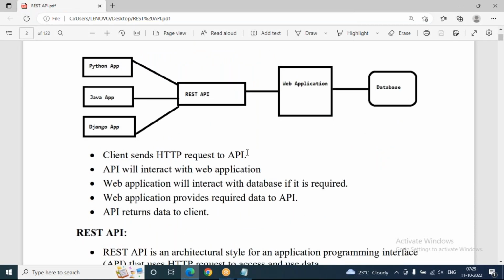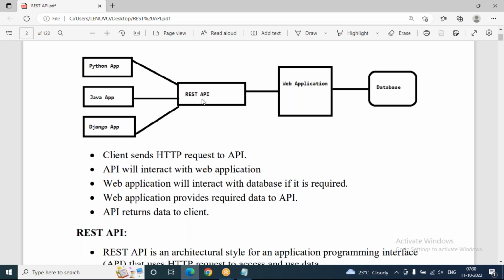The client sends an HTTP request to the API. Clients can use apps in their premises, like a Python app, Java app, or Django app. Any app they can use. From any app, if they send an HTTP request to the API, the API will interact with the web application. The web application will interact with the database if it is required, in case the client is expecting some data from the database. The web application provides the required data to the API only. Who will give the response to the API? The web application only. The API returns data to the client only.